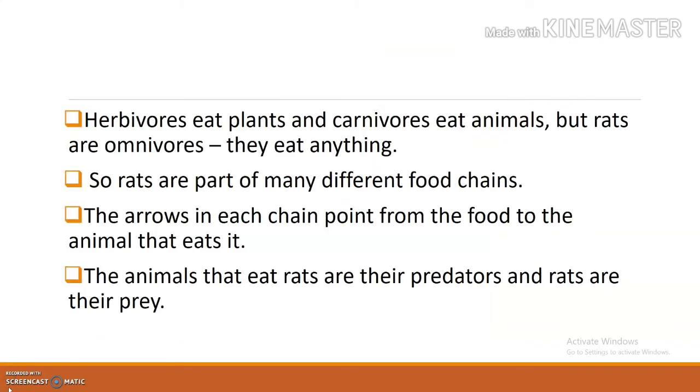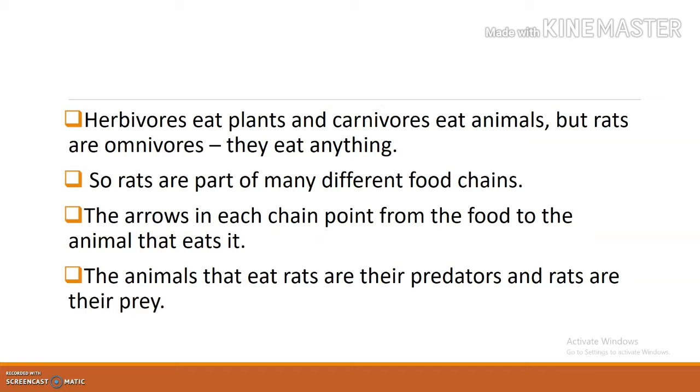So here we are discussing the food chain. I think you know what a food chain is. A food chain is a chain in which one animal eats another, and so on. The first member of a food chain is always a plant, because plants make their own food. Can you name the process? Yes, photosynthesis. Because of it, plants are the first member of a food chain.